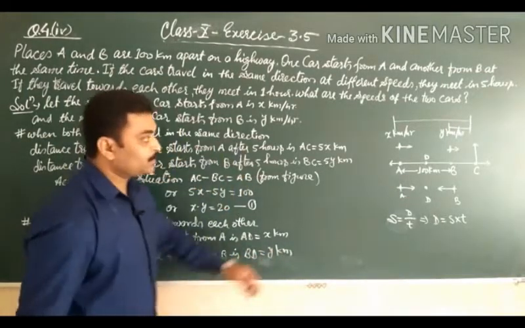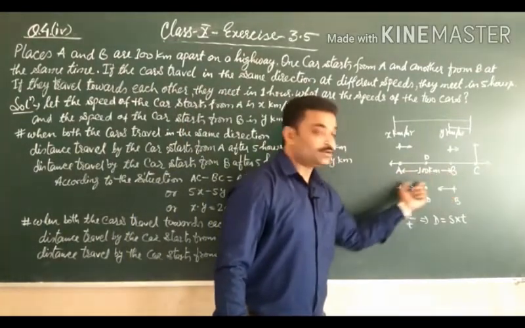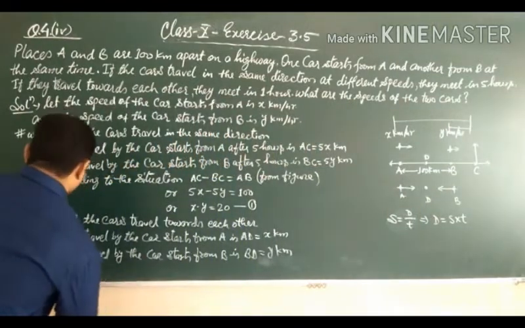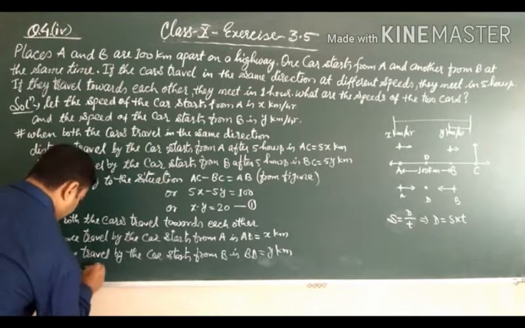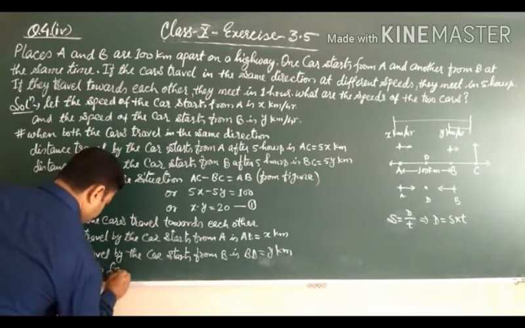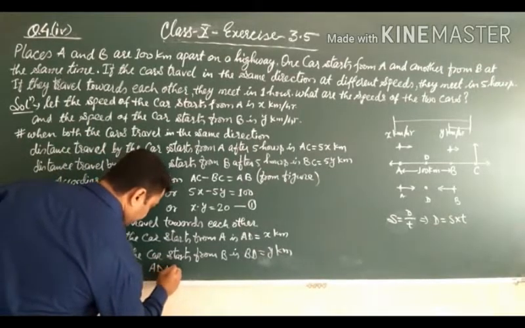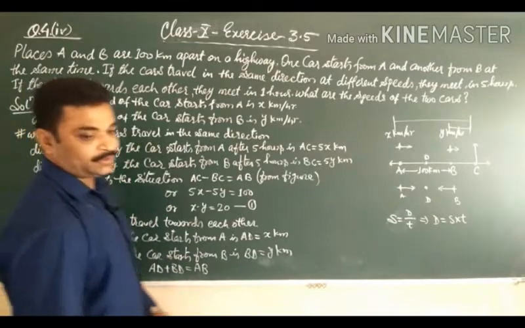According to the figure, AD plus BD is equal to AB. Clear?